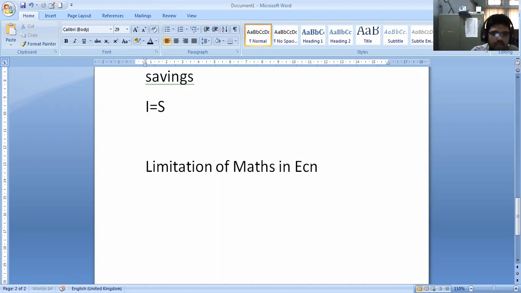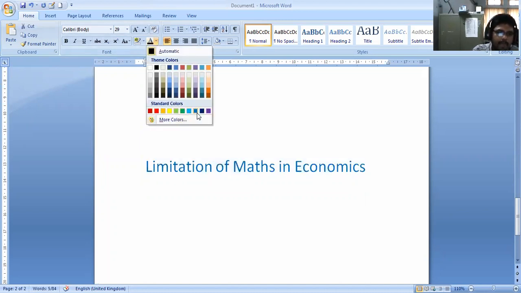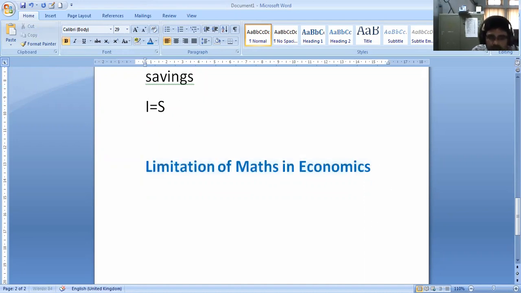So, limitations of mathematics in our economics. What are the limitations of mathematics in economics? Let me know. For example, mathematical models can just describe the economic phenomenon, but they cannot explain it.